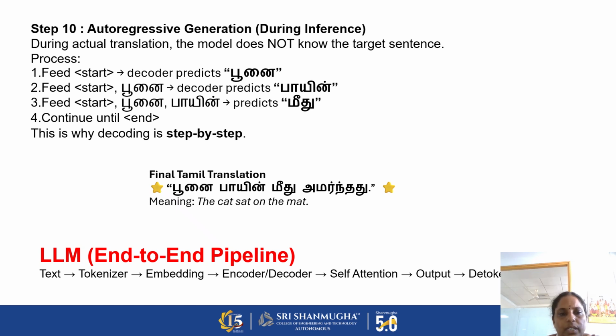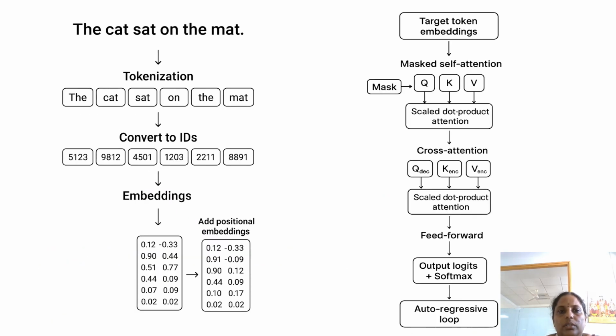So first we take the text and do tokenization, then we apply embedding, and then the encoder and decoder with self attention, and then the output. So this is how the entire system converts from English to Tamil translation.